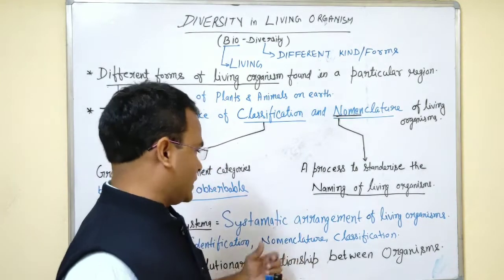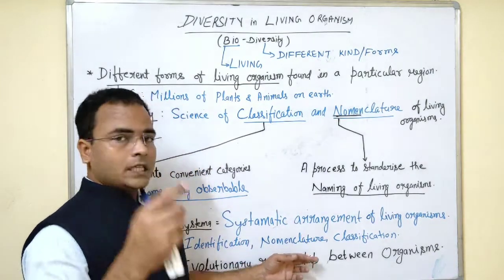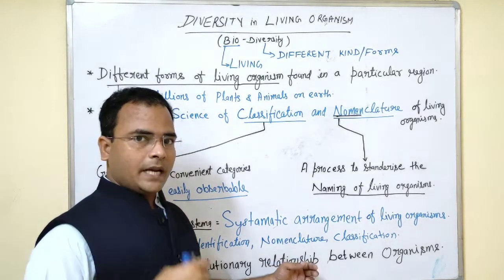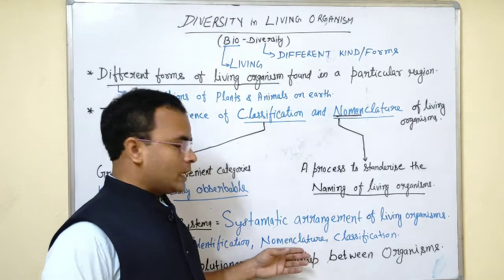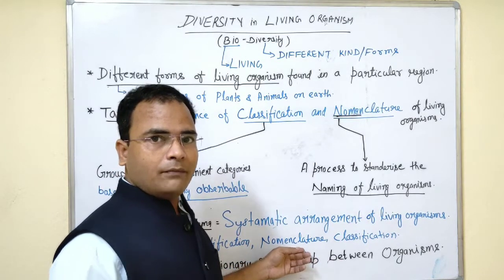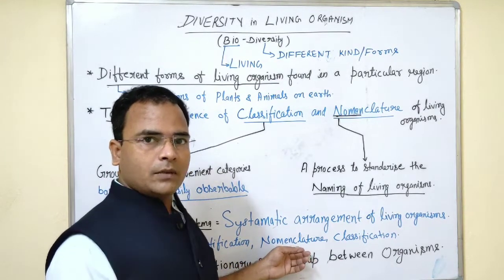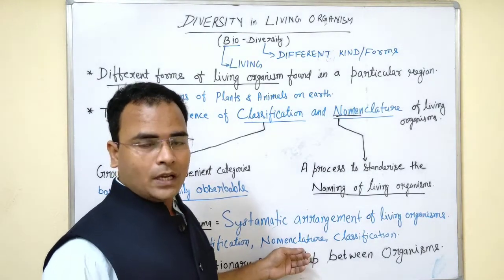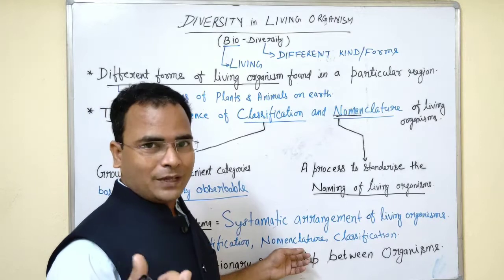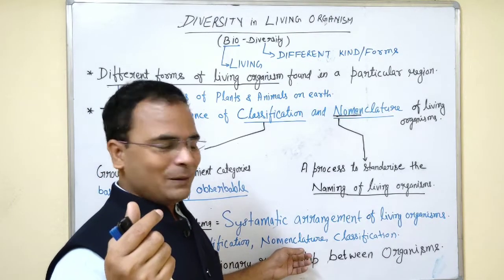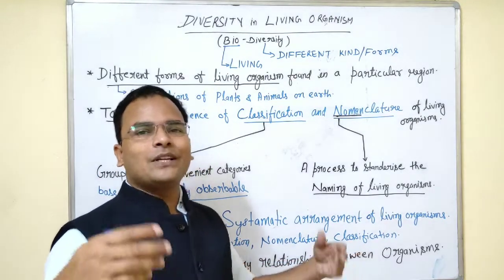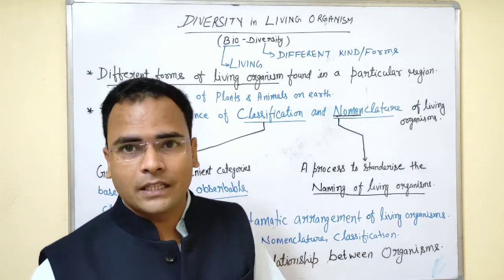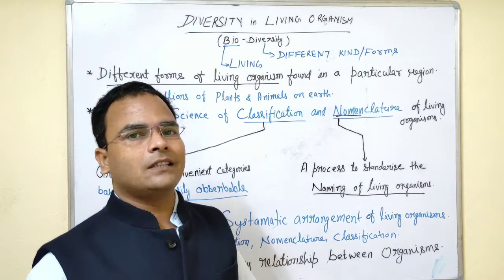We have identified them: okay, it is so and so. These are the characteristics of this. So this will be known as bacteria or virus or whatever. Then we give some nomenclature, a name. This particular species gets a certain type of name, like Mangifera indica, mango. It is the name of mango, a juicy fruit having so much delicious pulp. Classifying, we are going to classify what it is, whether it is a plant or animal. If plant, what are the other categories?